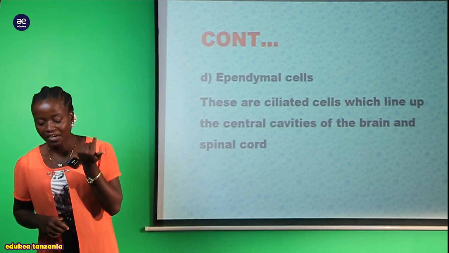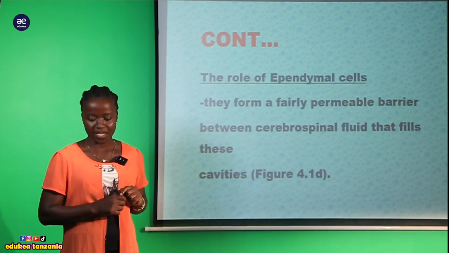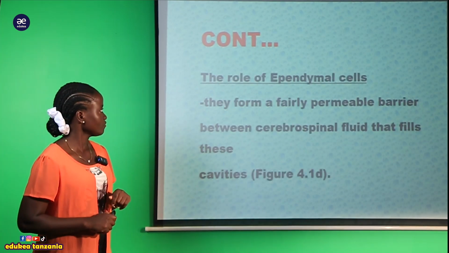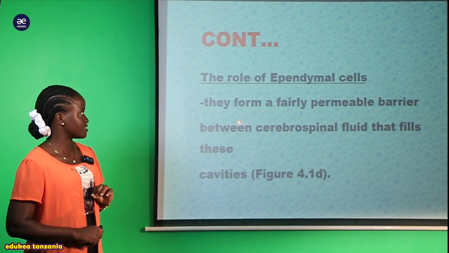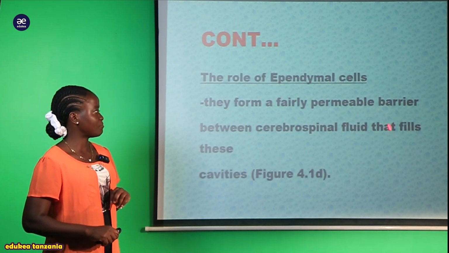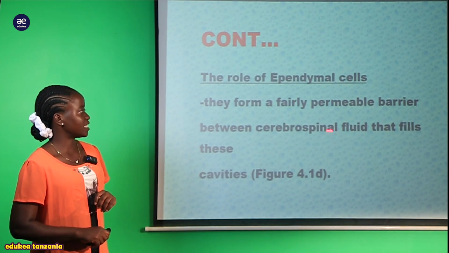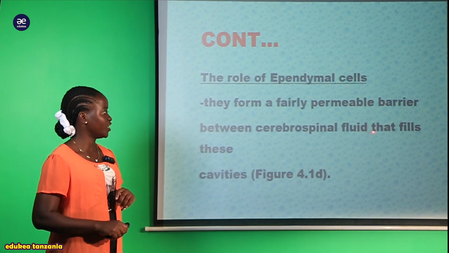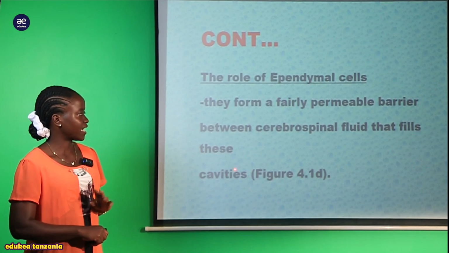So the role of the epidermal cells, they form a fairly permeable barrier between the cerebrospinal fluid that fills this cavity.